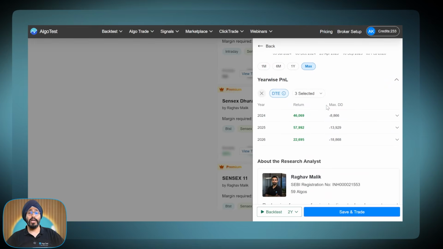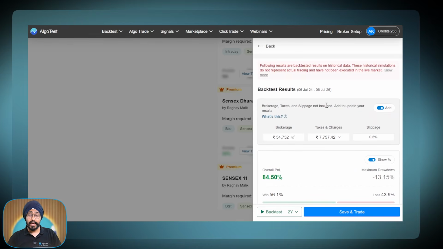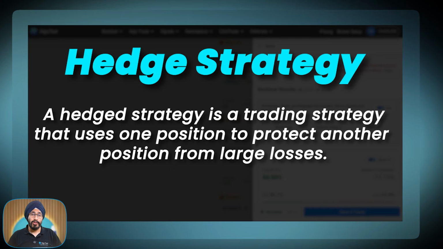Alright. Now let's come to the strategy. Okay, the results look good, everything looks good. The name of the strategy is Nifty Dhurandar. But what does it do? You may ask. So guys, this is an option selling strategy. First of all, this is a completely hedged strategy. For those who do not know what hedge is, so you're buying the wings or the hedges before you sell an option. That is why you are able to do an option selling strategy in merely 1.5 lakh rupees.